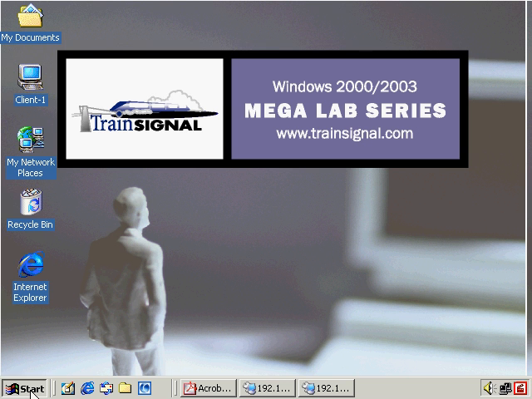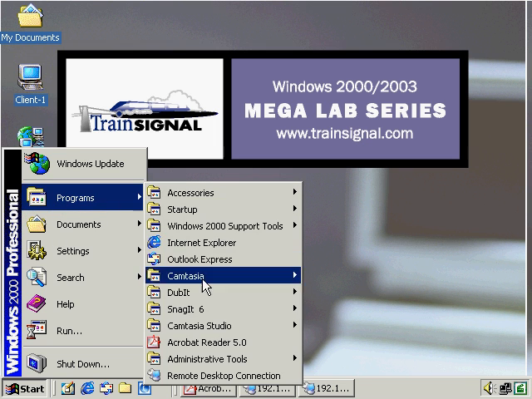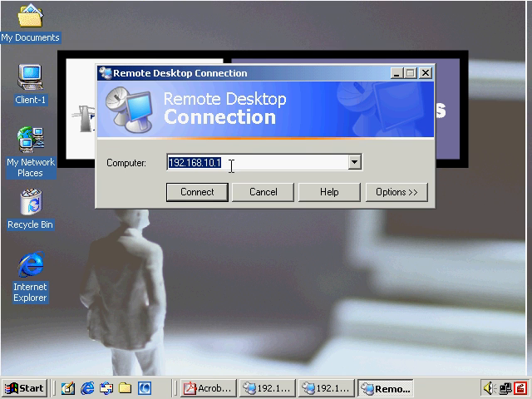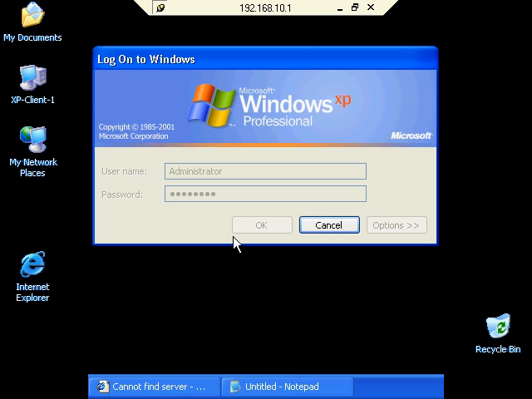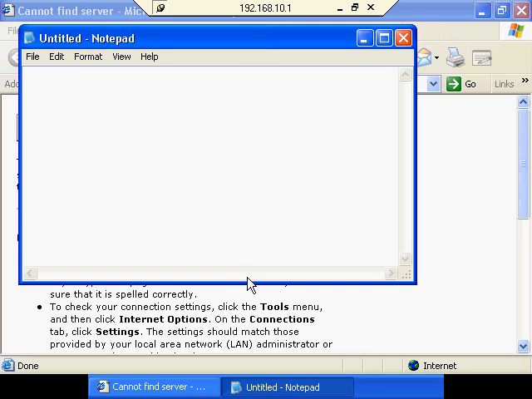When I come back up here again, I'm going to go out to that same XP machine. Let's click Connect. It logs me on, and notice what's there. I still have both of these programs open. So when you disconnect, you're literally leaving a session wide open. Your username is still going to be connected to it. It's going to count as one of the two remote administration sessions that you get against that server.